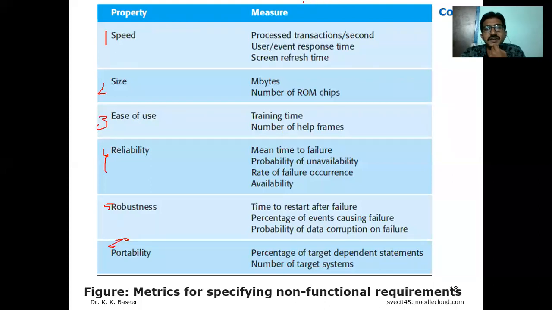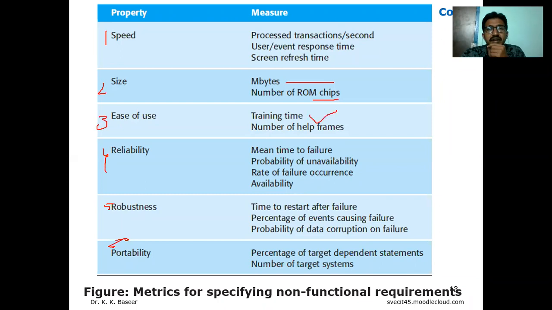Speed is about performing transactions, such as online transactions: how it reacts and how much time it takes whenever an event occurs. Size is how much data, in megabytes, and the number of ROM chips, that is, the size allocated internally to run it.